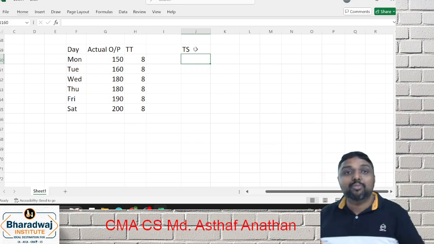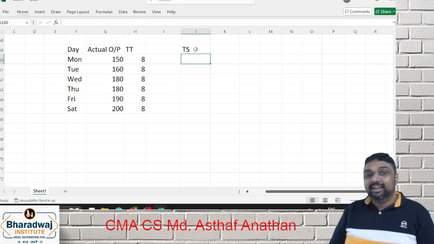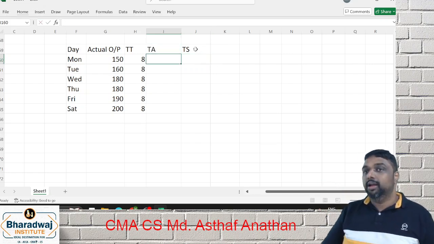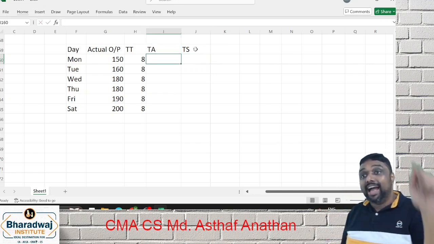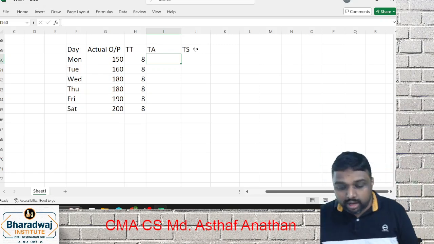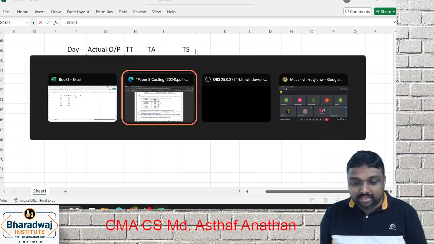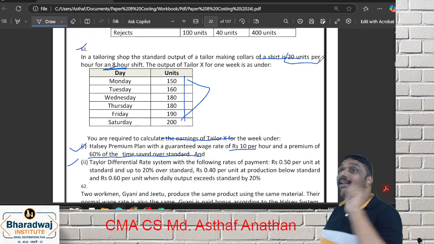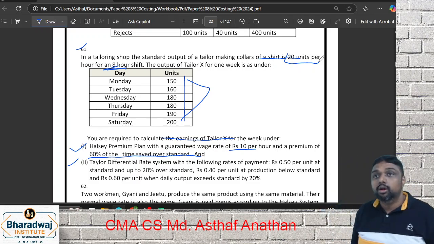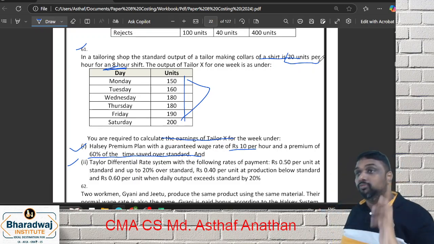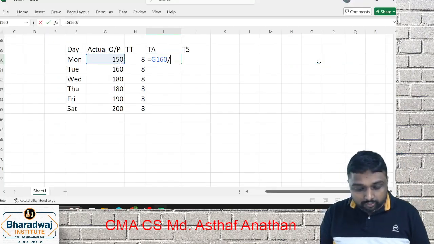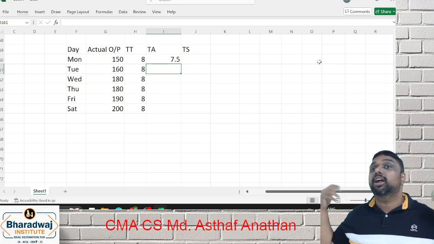What is the formula for time saved? Now only we discussed it: time allowed minus time taken. So you should get time allowed. How will you get it? Actual output into standard time. Your actual output is 150. What is the standard time? You have to check the question. They said 20 units per hour. So you can do this by a lot of methods. Generally minutes are given. If they give 20 units per hour, you divide by 20, and this is your time taken. A shortcut method.